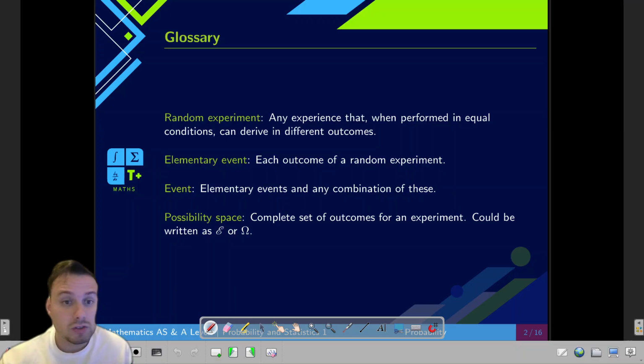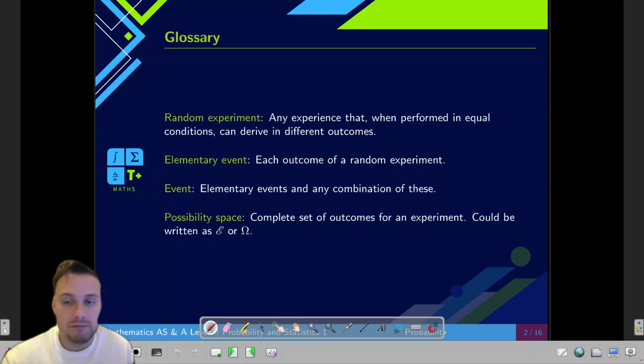However, I can also think about the probability of getting an even number, or the probability of getting a prime number, or the probability of getting a multiple of 3, or a factor of 3. In that case, we can think of events that actually combine elementary events.